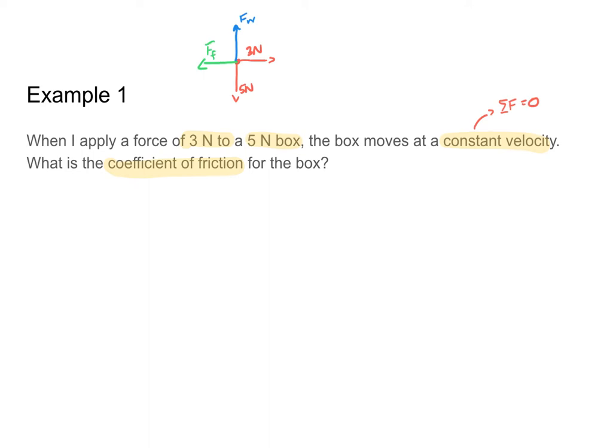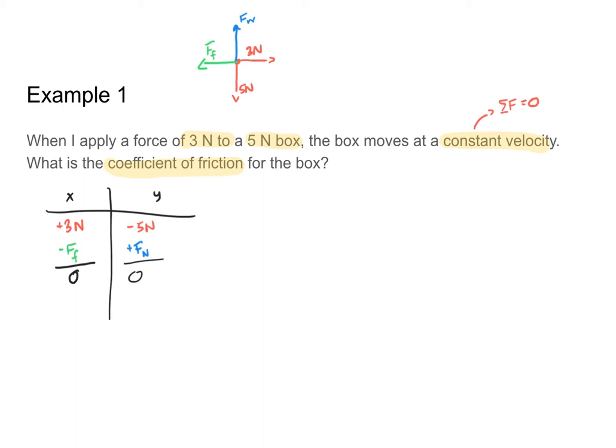From here, I can go ahead and make my little table for x and y. In the x direction, I have my 3 Newton applied force, so in the positive direction, and I have my frictional force, which is going to be in the negative direction. And when I add those forces together, I should get that the net force in the x direction is 0. Similarly, in the y direction, I have my 5 Newton gravitational force, which is pointing down, so it's in the negative direction. And I have my normal force, which is going to be pointing up. And the sum of those forces, again, is going to be 0.